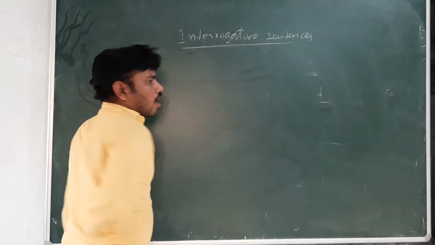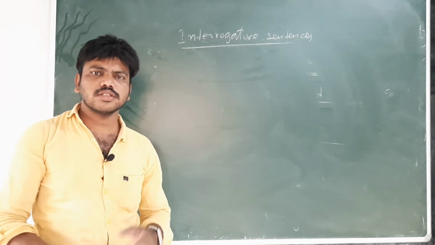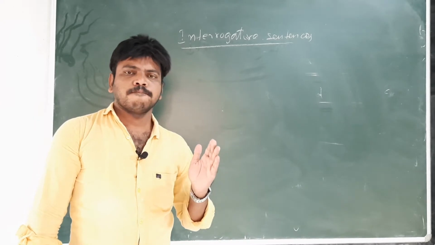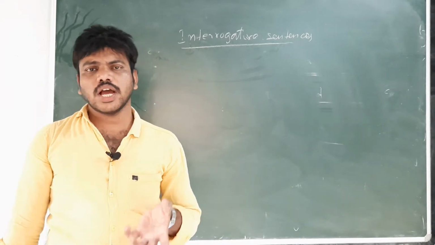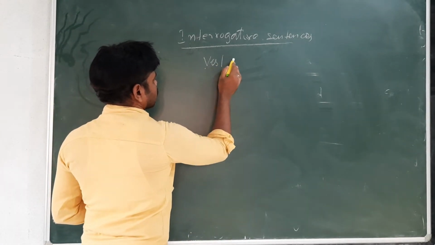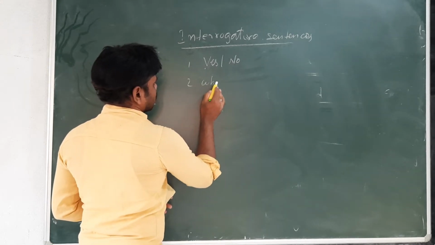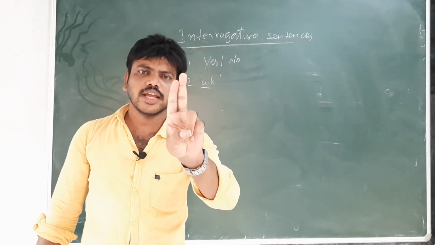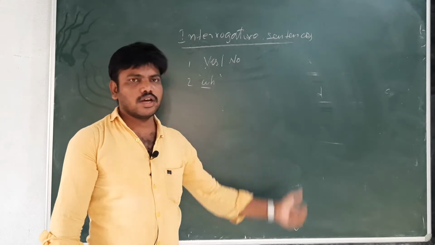And again there are two types of interrogative sentences, namely, yes or no questions and WH questions. Very important. The two types are yes or no question and WH question.